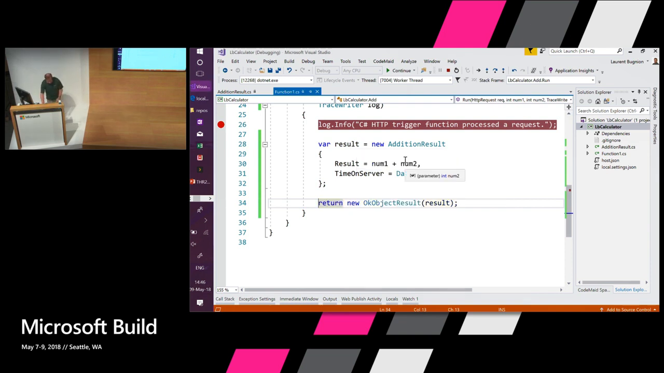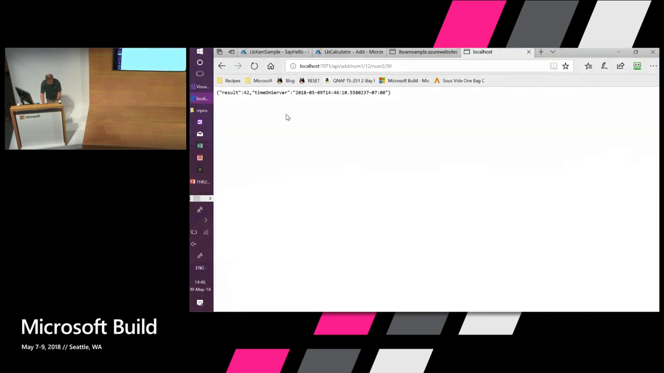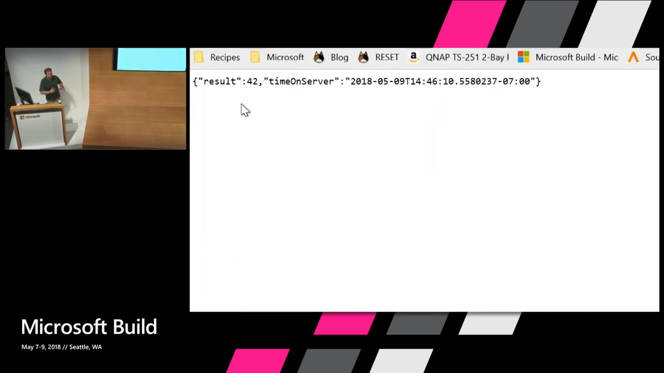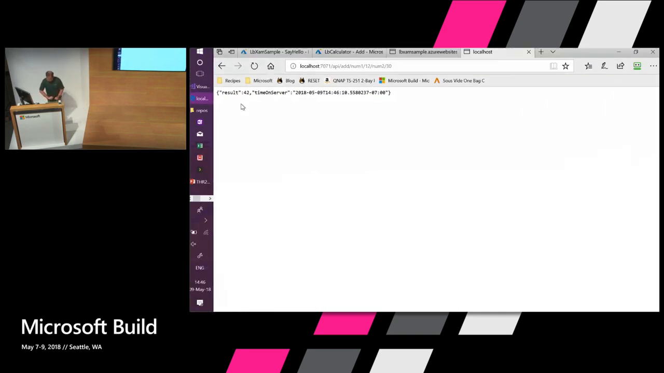And then I'm going to press F5. And now if I go back to my web browser, you see that now I have some JSON written. So that's great. Cool, so now I want to deploy this function.